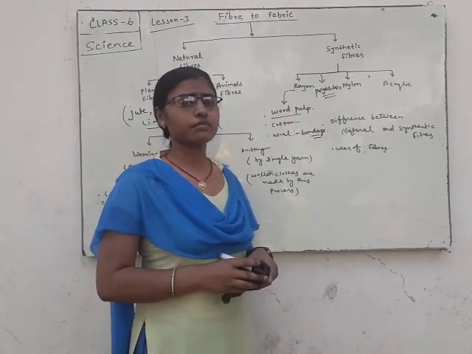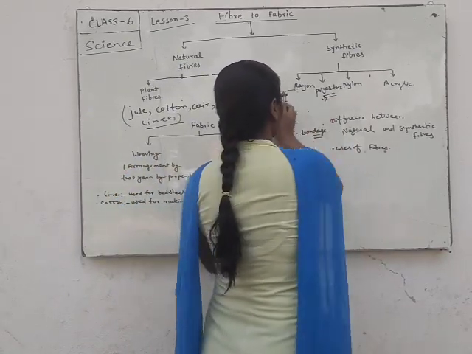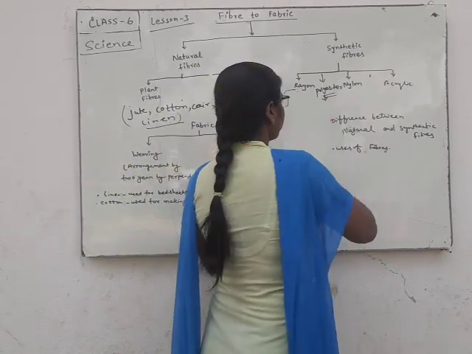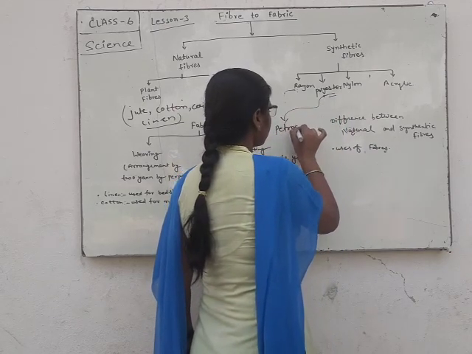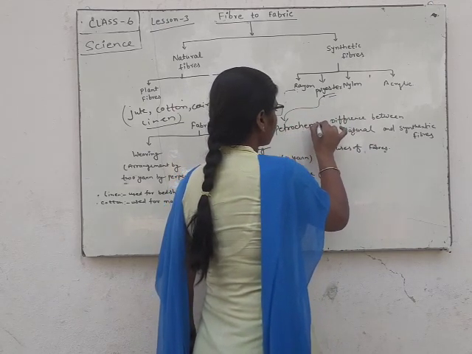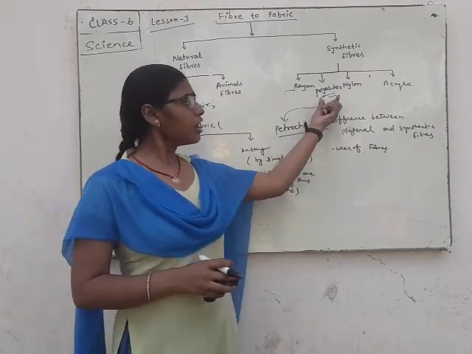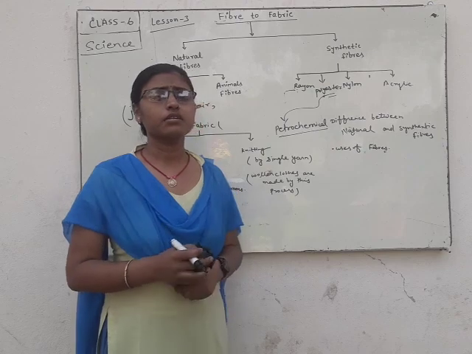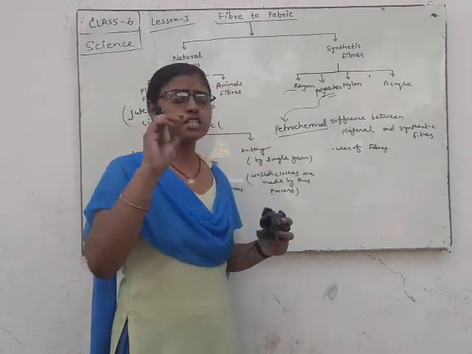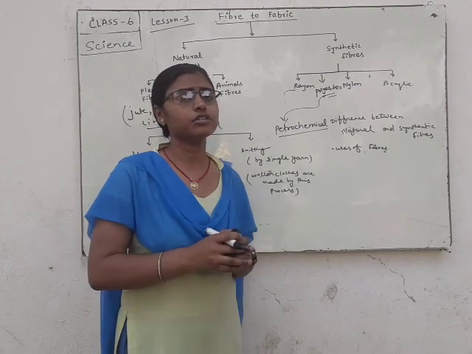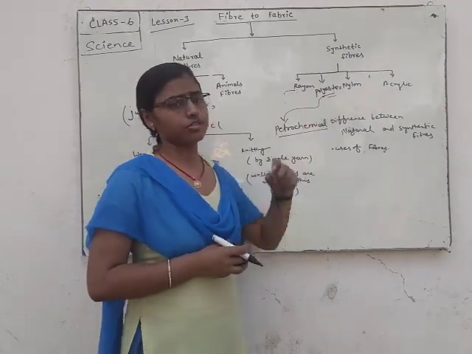Polyester is made from petrochemicals, and it is formed from many smallest units of ester, making polyester.